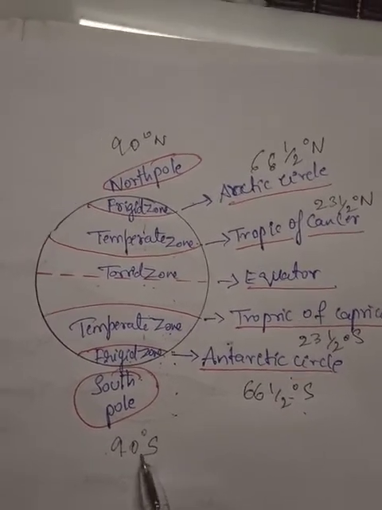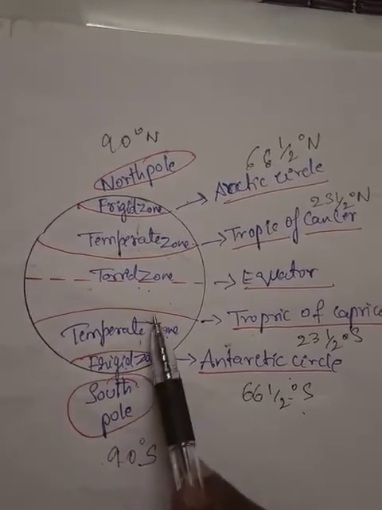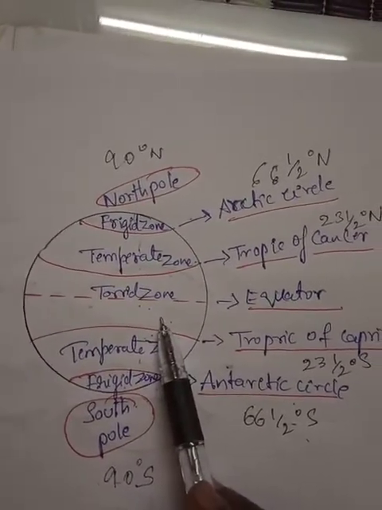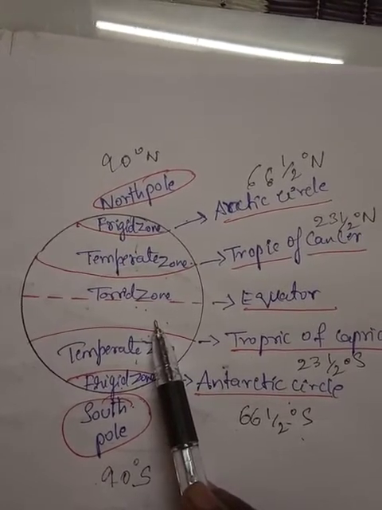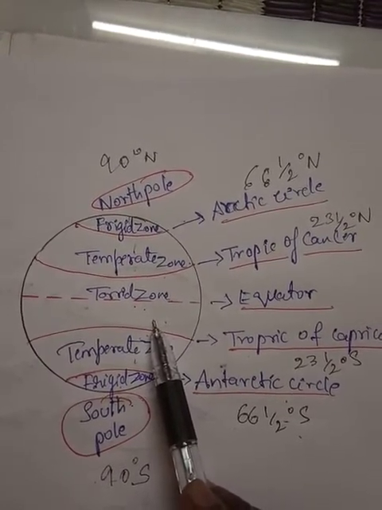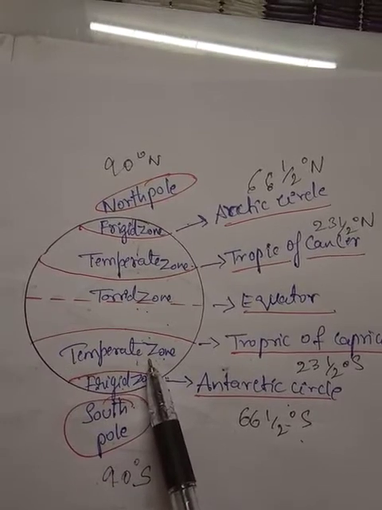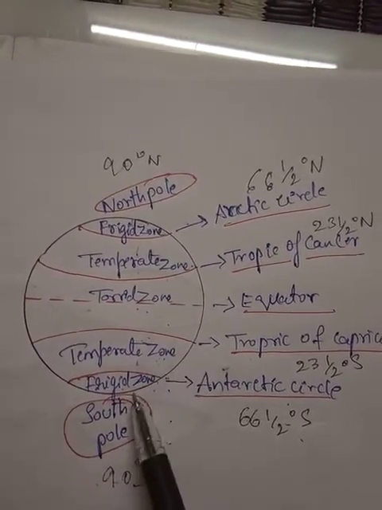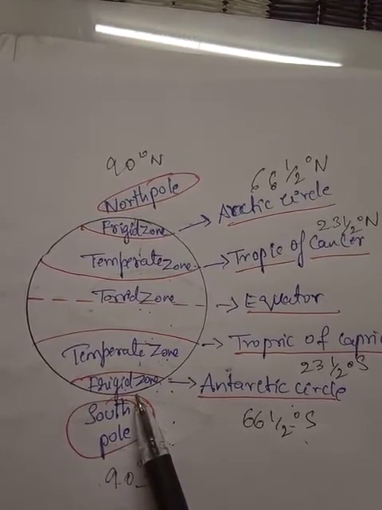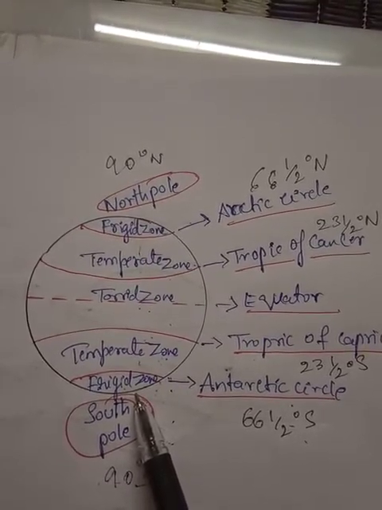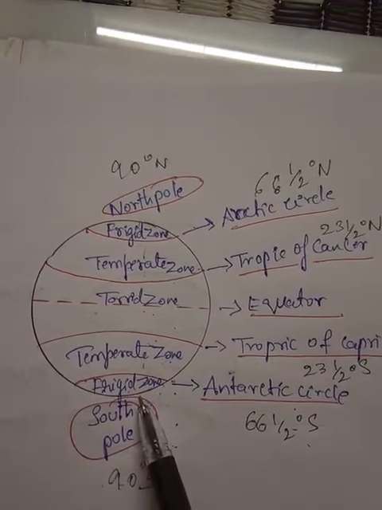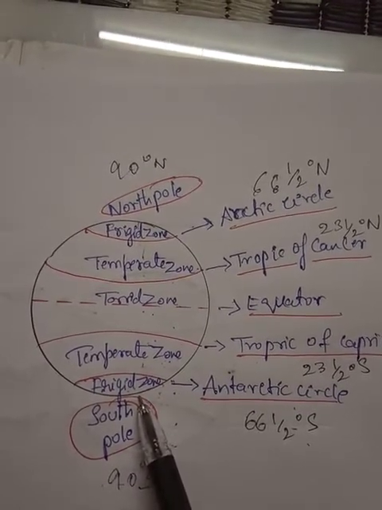So how is the frigid zone? It is not covered by the torrid zone, which is placed over the equator, and the sun rays do not fall directly here. They are also not near the temperate zone. As they are far away from the sun rays, the frigid zone receives fewer and very light sun rays.